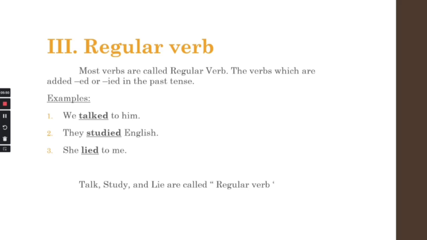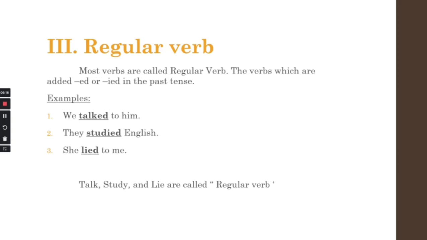The first one is verb 1, which we use in the present. Verb 2, we use in the past. Verb 3, we use in the perfect. And verb ing, we use in the continuous. So if you know clearly about these four types, verb 1, verb 2, verb 3, and verb ing, you're gonna be clear with English grammar as well.